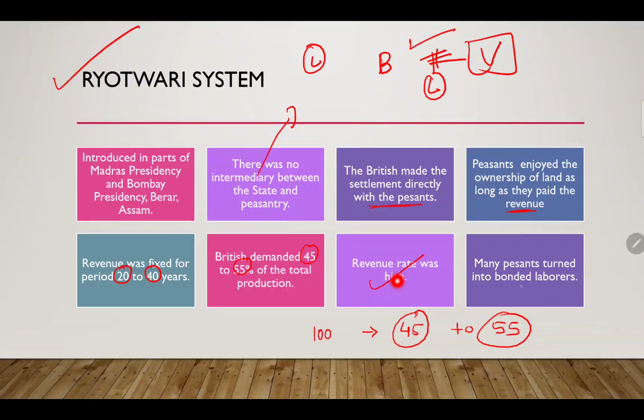Many peasants turned into bonded labor. In order to get that ownership for 20 to 40 years, the peasants turned into bonded labor. Their sons, grandsons and granddaughters too became bonded, because they needed to pay tax or revenue for 20 to 40 years. So it was a never-stopping process.